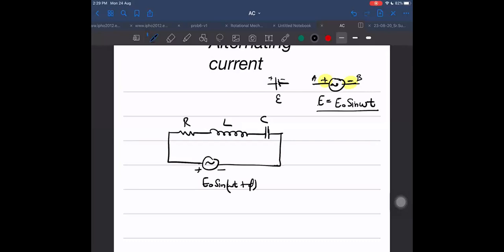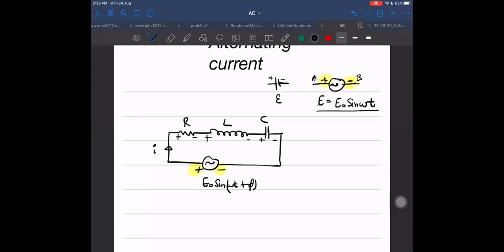And here some current I is flowing. From its positive terminal, I will assume the current to be going away. And then it enters here, plus minus, plus minus, plus minus.